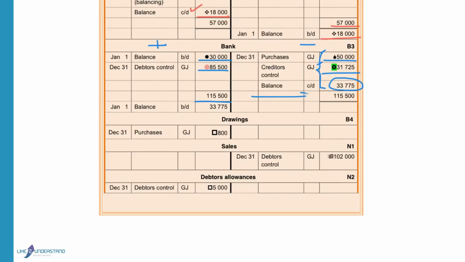If we add this balance above the total and we add up all the amounts on the credit side, we will get the same total as we had on the debit side. The balance will be brought down on the opposite side so that the next financial year will start with a balance of 33,775 in the bank account.